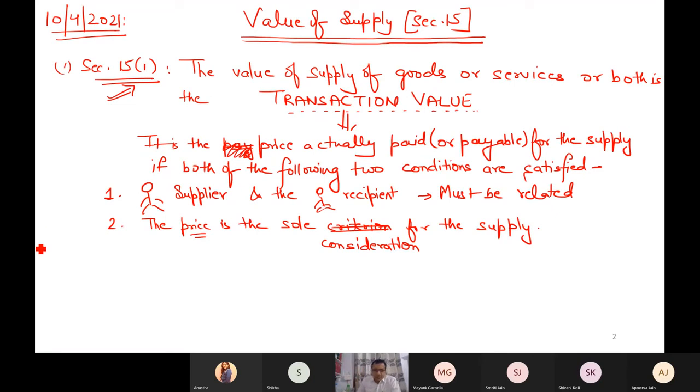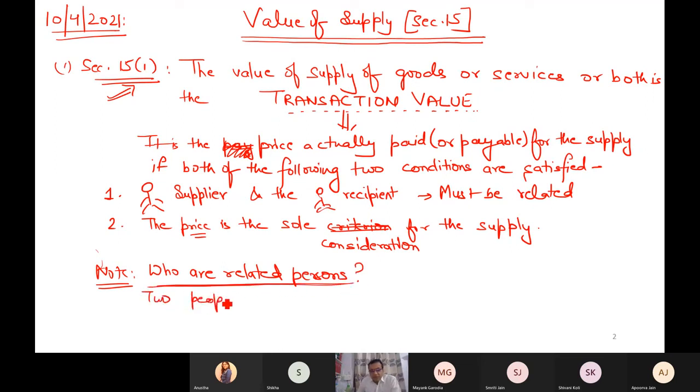Now the next question arises, what do you mean by this relationship? That we have already covered in the topic of registration. Who are related persons? I hope you remember, we covered it in section 25. Two people are said to be related when one person controls another person, when both are officers of the same company, when they are partners, employer and employee, etc. There are so many points if you remember.